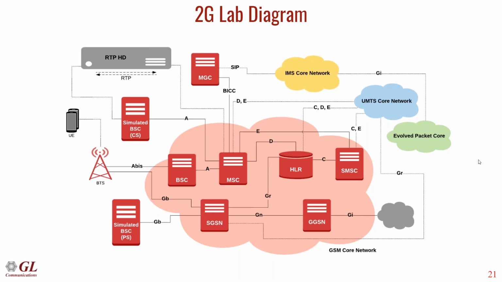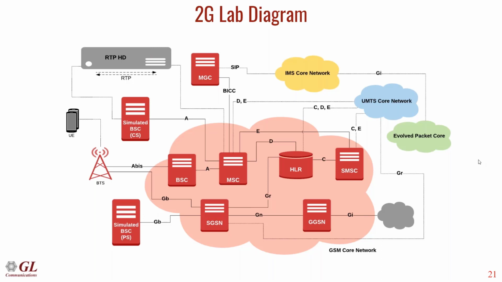It also houses the HLR, which acts as a database that saves the complete subscription related information, and we have an SMS gateway which can communicate with the MSC and forward the incoming SMS from the UE to the destination UE.